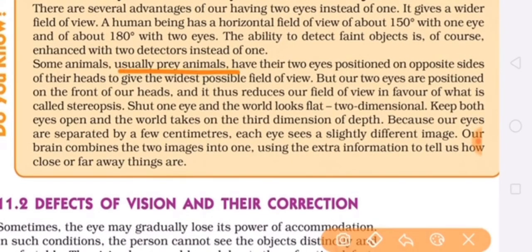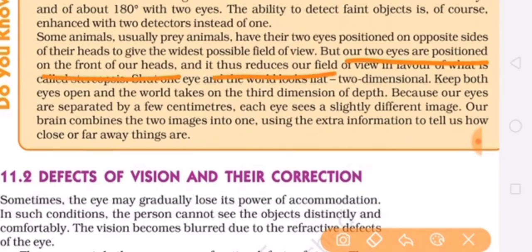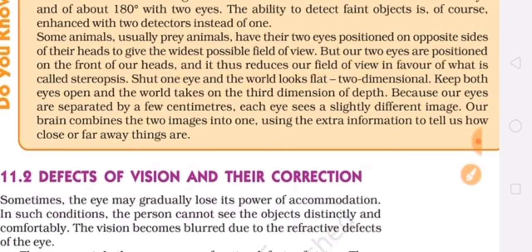Next thing is some animals, usually the prey animals, they have two eyes positioned on opposite sides of their head to give a widest possible field of view. Their field of view is more than us because their eyes are positioned opposite to their heads, but in us the eyes are positioned in front of our head, so we have less field of view than these prey animals. And two eyes are in front of our head, and it thus reduces our field of view in favor of what is called stereopsis.